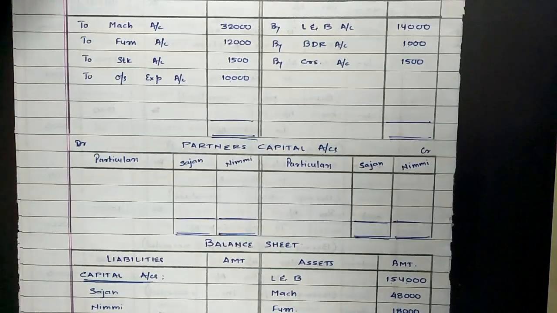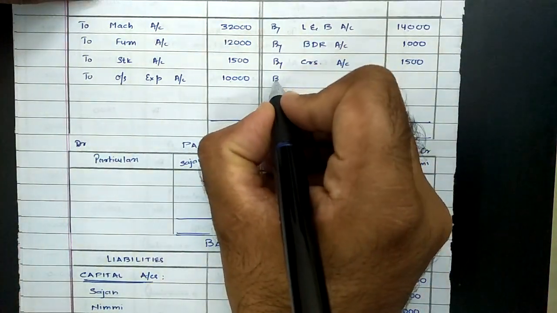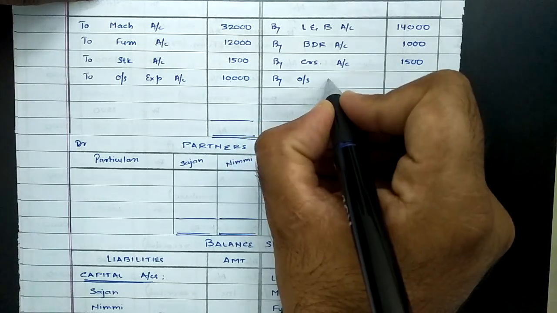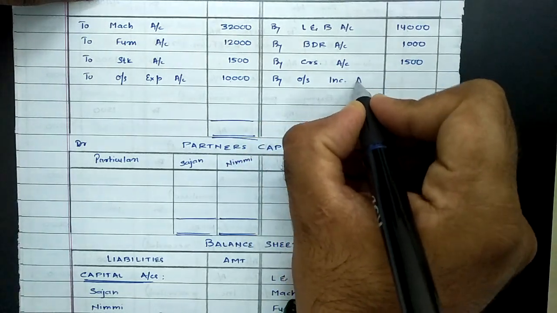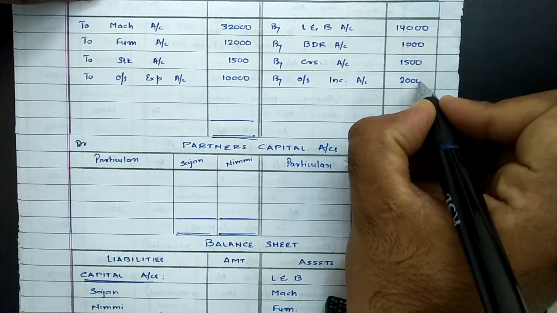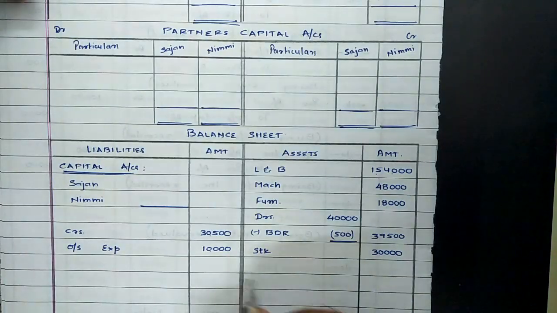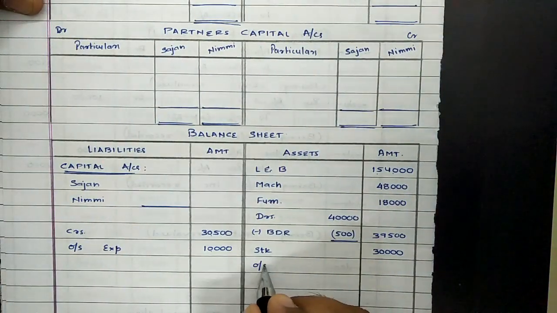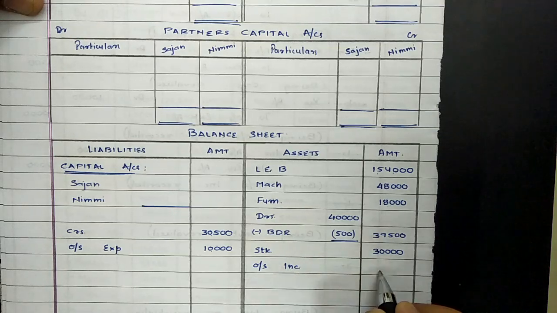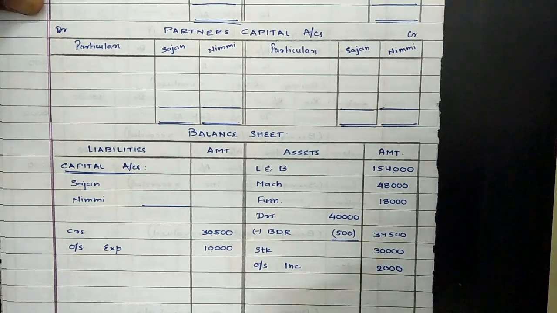Same way, outstanding income is to be credited to revaluation account worth rupees 2,000, and second effect of same, as income is increasing, it will be recorded as our asset, outstanding incomes worth rupees 2,000.